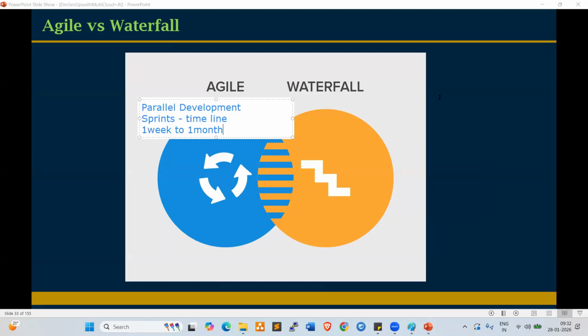So next one, waterfall methodology. What is waterfall? Waterfall is the sequential development. So currently we are not using this. We are not using the waterfall methodology currently, right? We used to use 8 years back, 10 years back. So currently, most of the project teams are using Agile methodology. So Agile is the parallel development. Clear it, everyone?